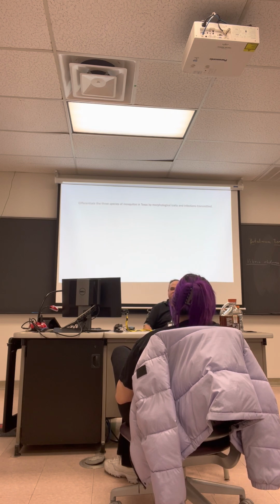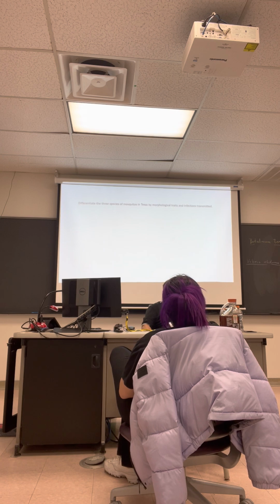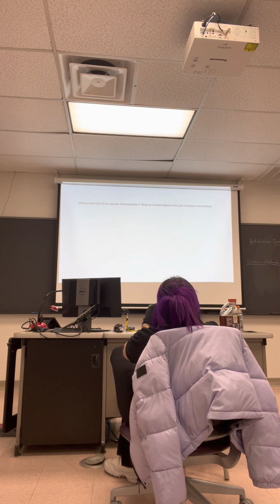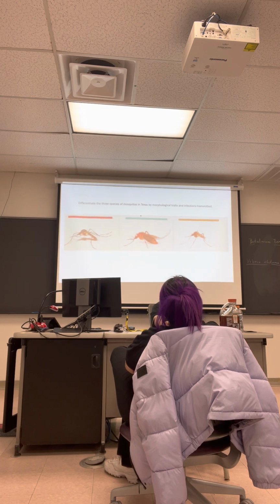Differentiate the three different species of mosquitoes in Texas by morphological traits and infections transmitted. Aedes is stripes on the legs. Okay, good. Next, Anopheles. Culex is skinny, tiny, and Anopheles is larger. So there they are.